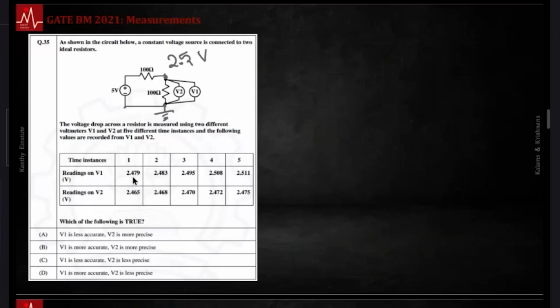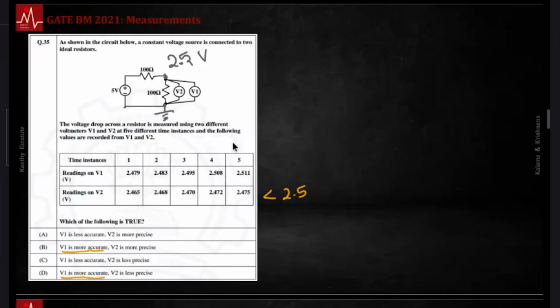This is data spread in and around 2.5, the true value. The mean is getting closer to 2.5. This is all less than 2.5. Notice the second row is strictly less than 2.5. The mean of that would be around 2.47, slightly higher and lower. So I can quickly say V1 is more accurate. I can quickly say that.